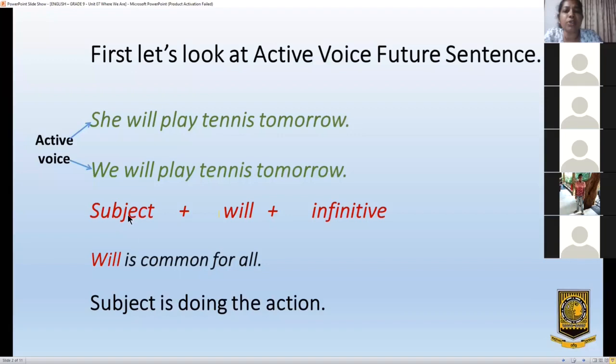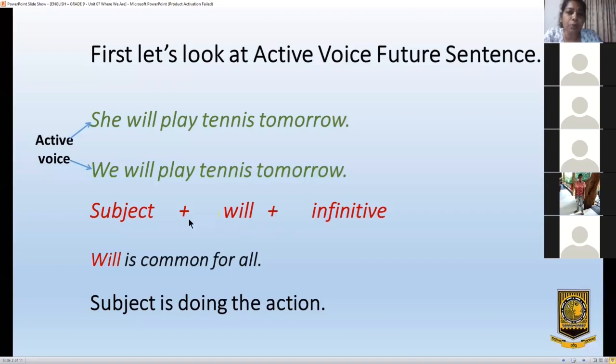See, subject plus will plus infinitive. Infinitive means the base form of the verb, like go, eat, cry, decide, or accept, anything, right? In any verb, the base form is what we call infinitive.